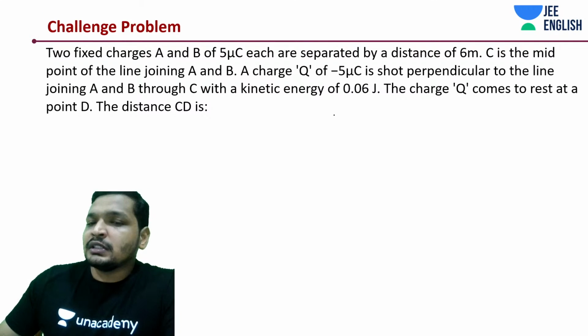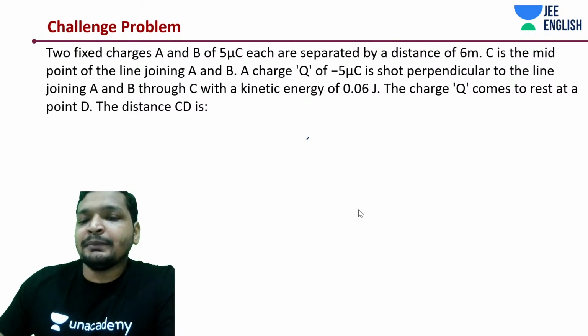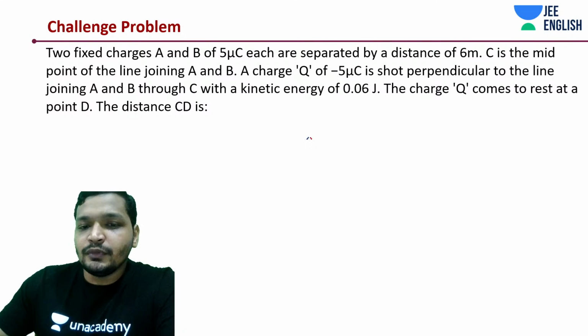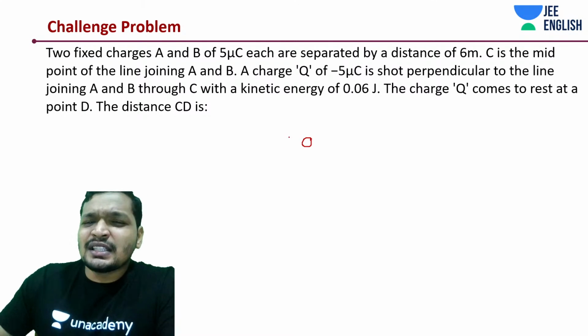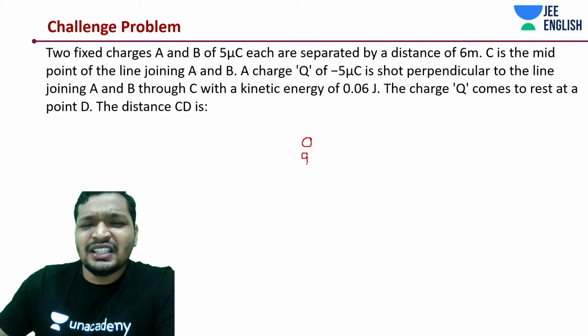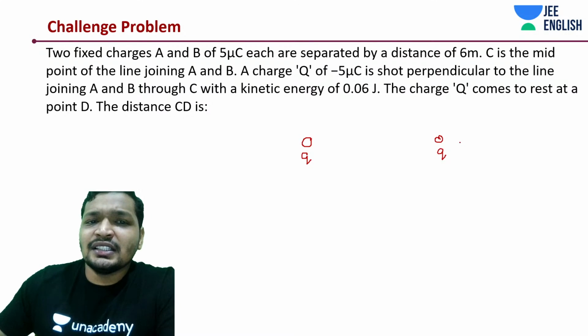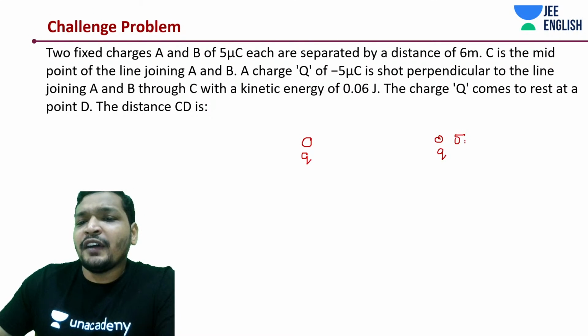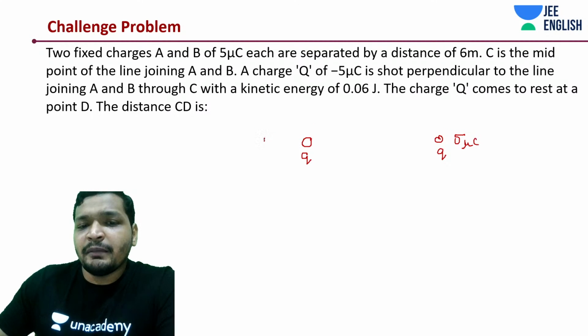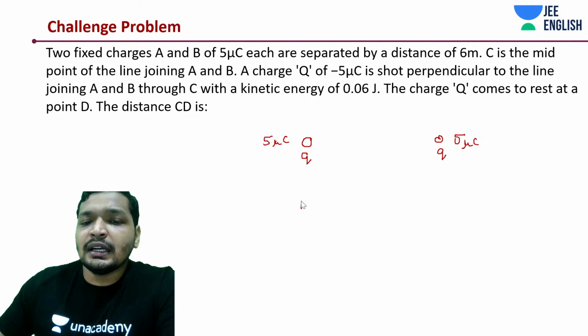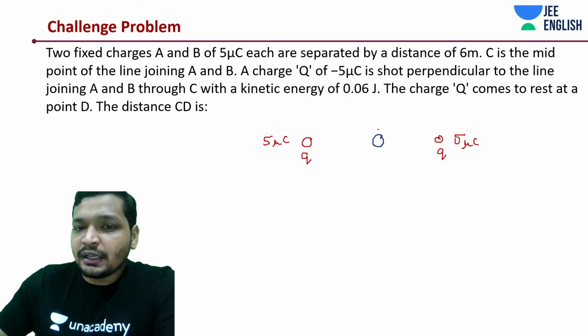Because we have already solved this problem, we will quickly recap the concept and understand one small thing around this place. So what we have to do is conservation of energy. We have 5 microcoulomb over here, 5 microcoulomb over here, and over here we have a capital Q, which is minus 5 microcoulomb.